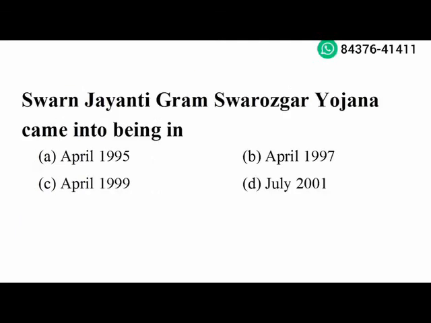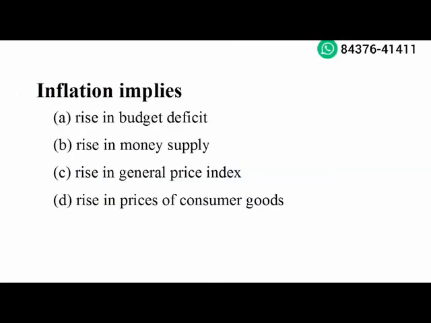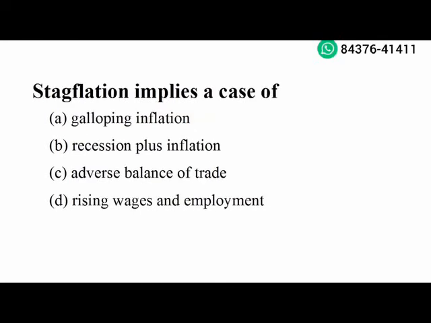Next question. Swarna Jayanti Gram Swarozgar Yojana came into being in April 1999. Option C is the right answer. Next question. Inflation implies rise in general price index. Option C is the right answer. Next question. Stagflation implies a case of recession plus inflation. Option B is the right answer.